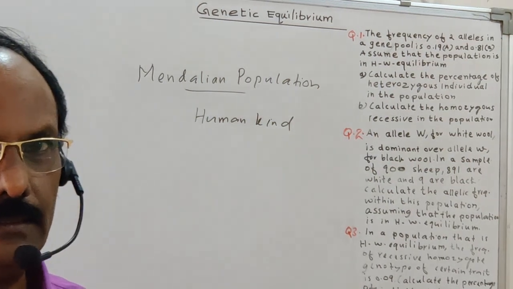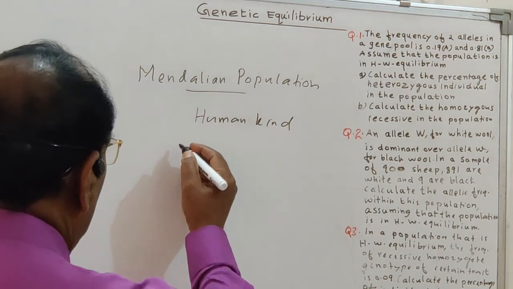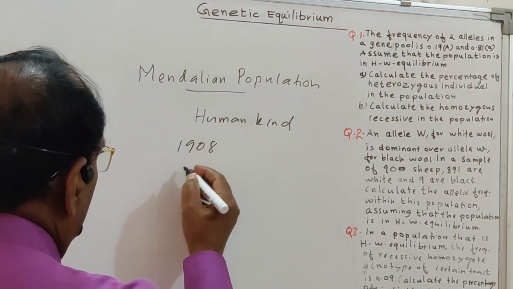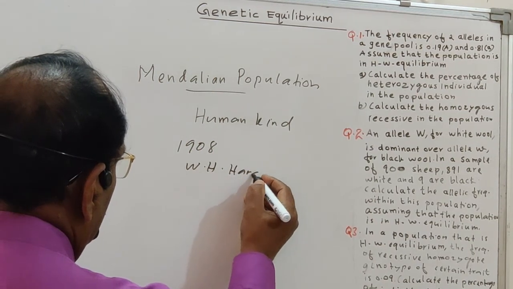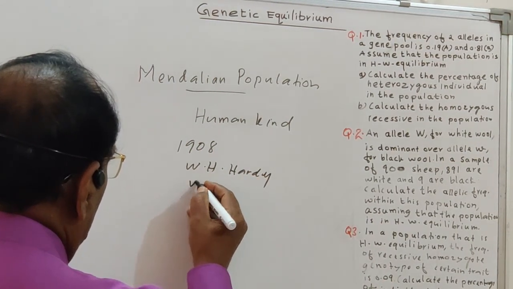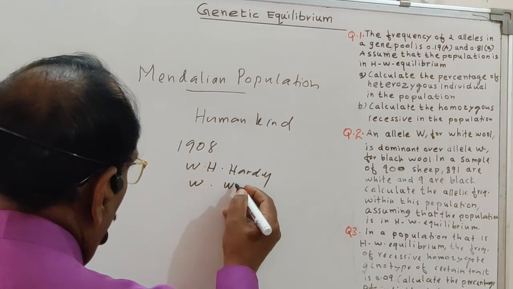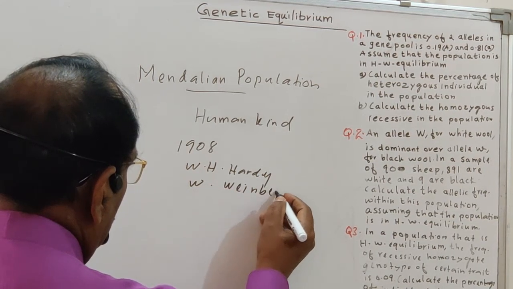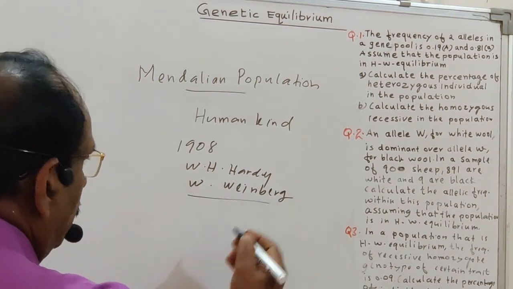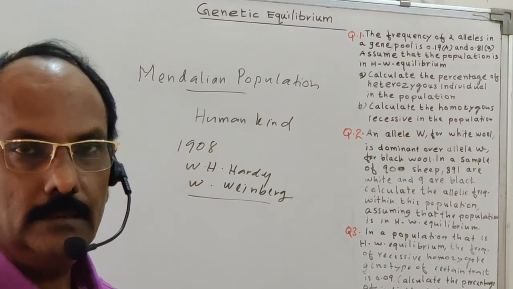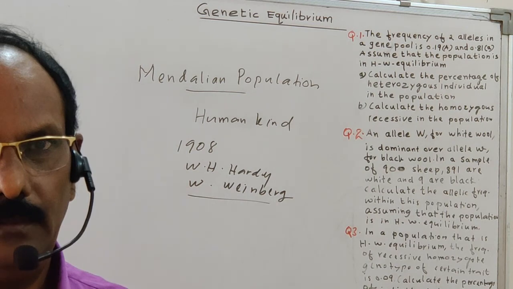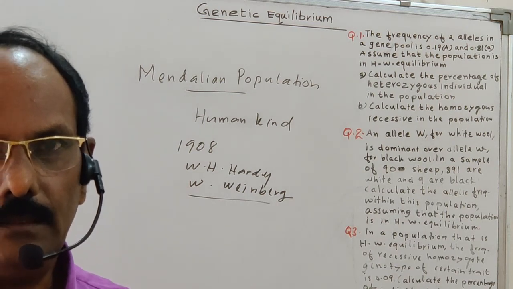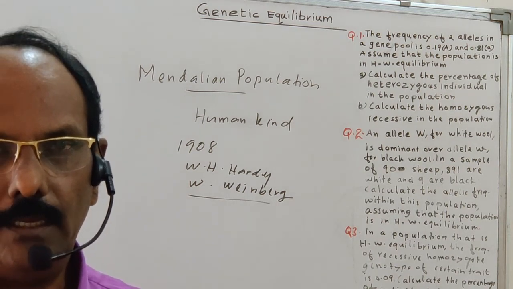Then two scientists, in the year 1908, W.H. Hardy and W. Weinberg, proposed the frequency of the genes in the Mendelian population: the number of genes, number of alleles, frequency of the alleles of the genes.